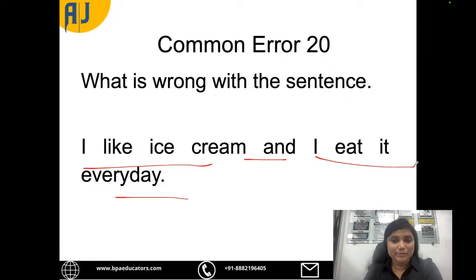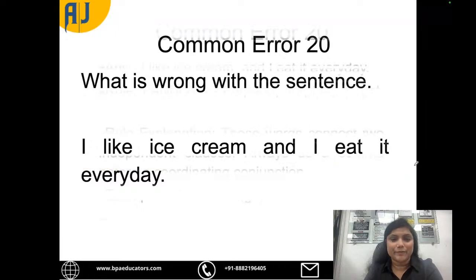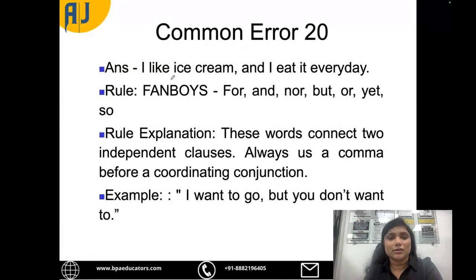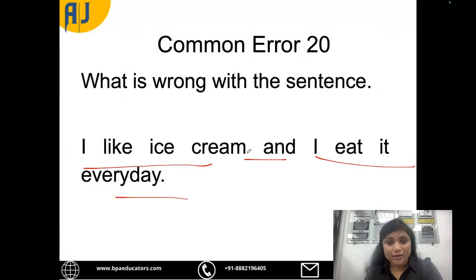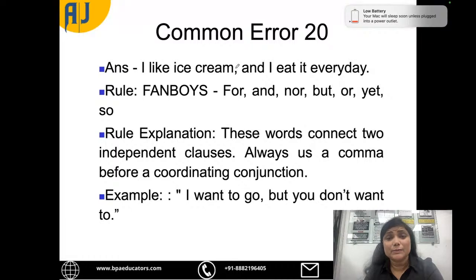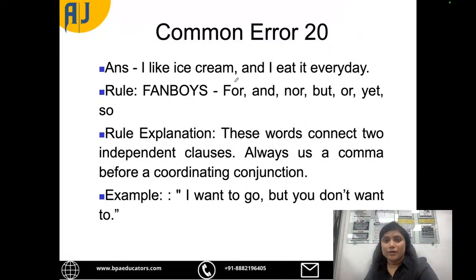I like ice cream and I eat it every day. So the correct answer would be I like ice cream, comma, and I eat it every day. Now, why have I mentioned a comma here? And how does it change the meaning?